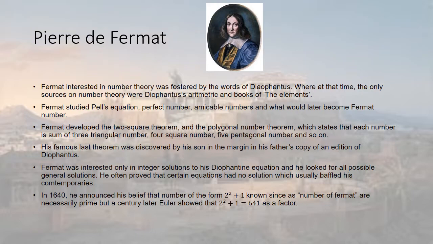In 1640, he announced his belief that numbers of the form 2^(2^n) plus 1, now known as Fermat numbers, are necessarily prime. Euler later showed that 2^(2^5) plus 1 has 641 as a factor.